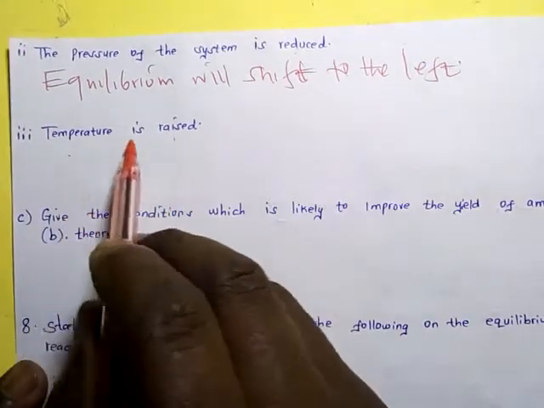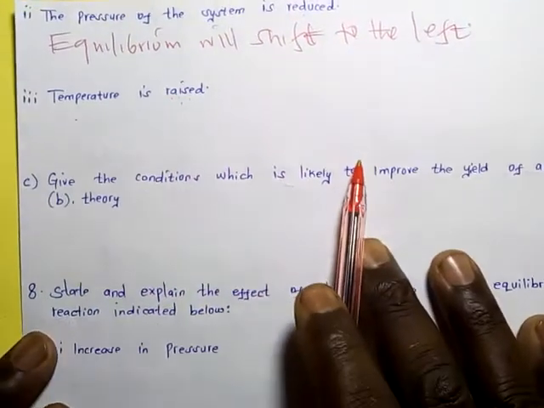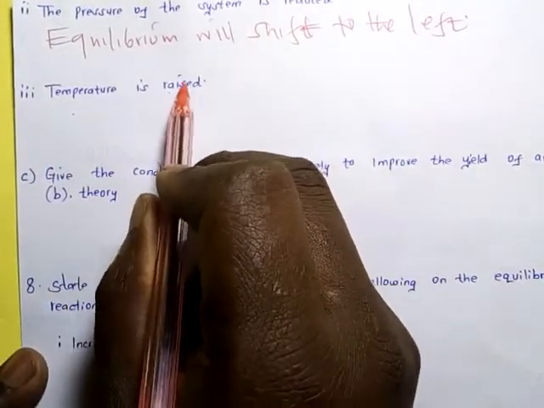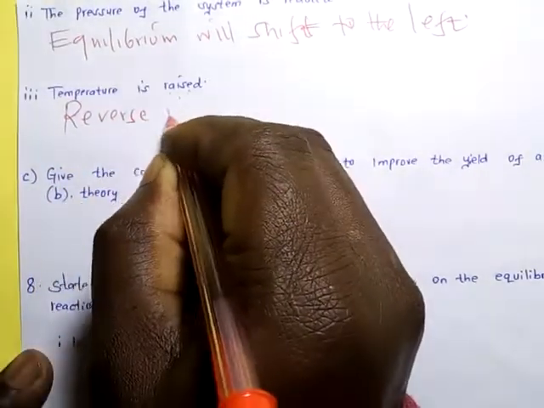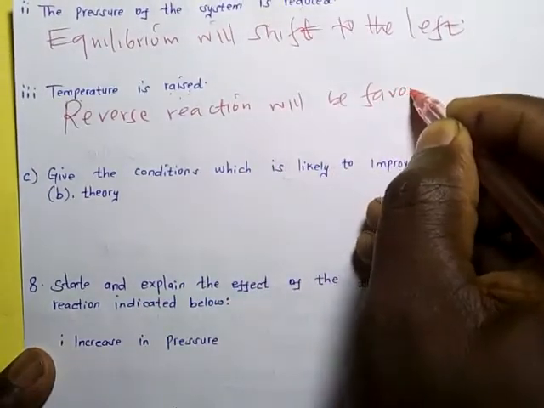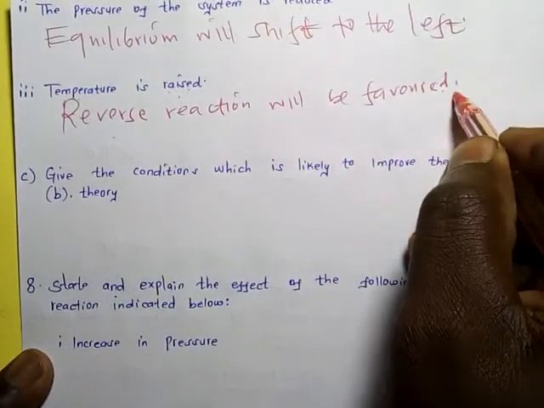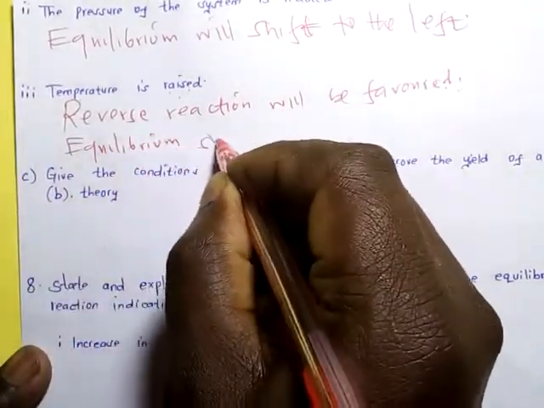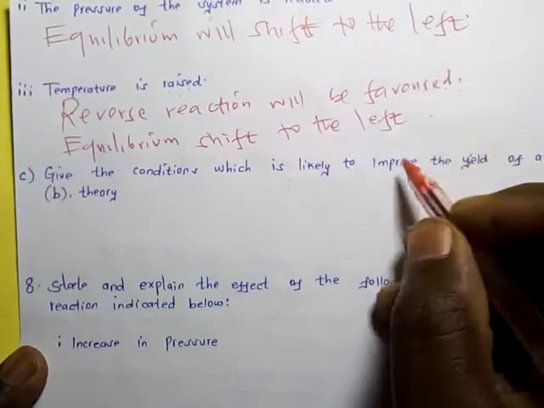Temperature is raised. What will happen when the temperature is raised? We have seen that the reaction is exothermic. Actually, in the manufacture of ammonia, the reaction is exothermic because a lot of heat is produced. Therefore, increasing temperature will favor the backward reaction. Therefore, the reverse reaction will be favored. So if the reverse reaction is favored, what happens to the system at equilibrium? Equilibrium shifts to the left.